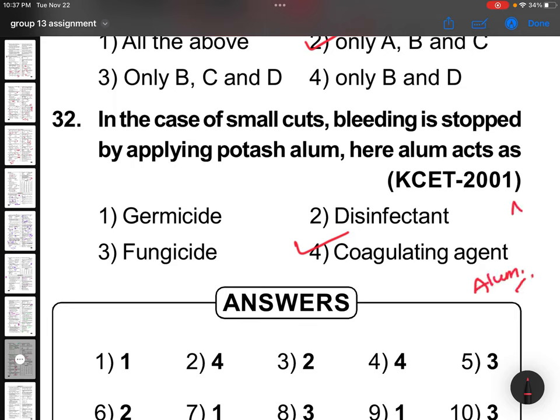Assignment 3 done. Okay, now we'll go for assignment 4 in very soon time.